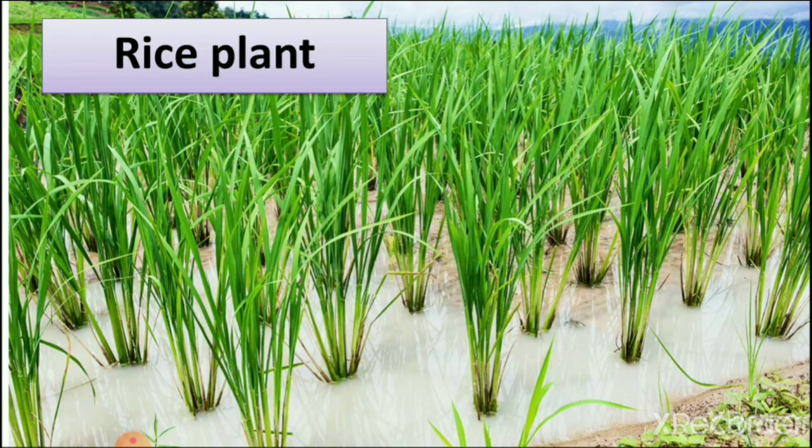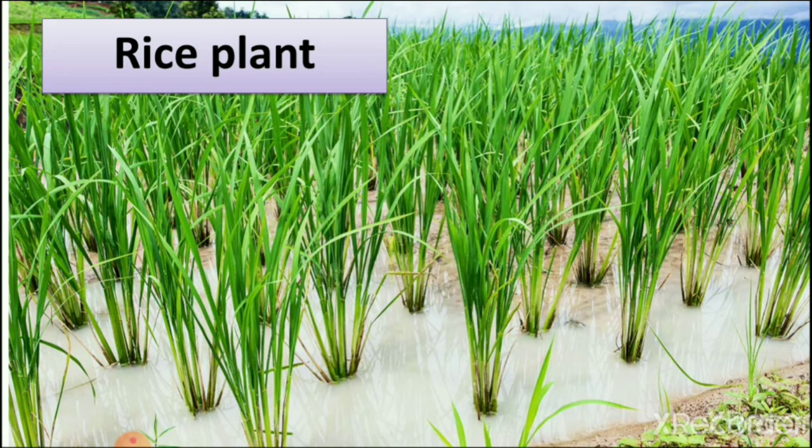So here is a rice plant, and a rice plant needs more water than wheat or any other plant, because rice needs water to grow properly. You can see here that half of the plant is in water, and it is white water.